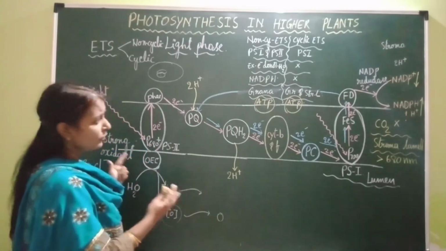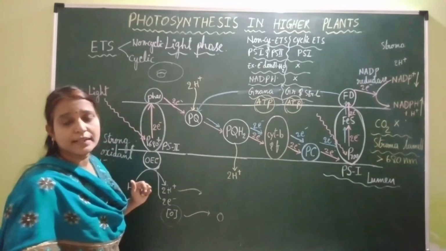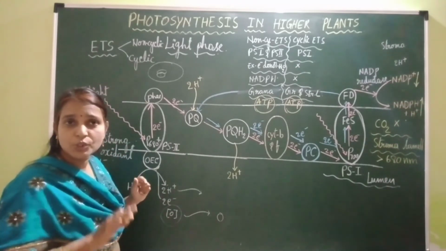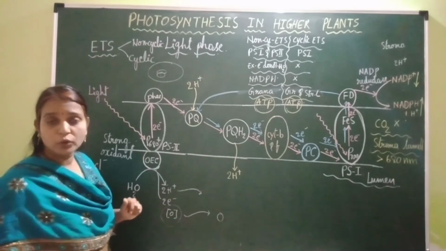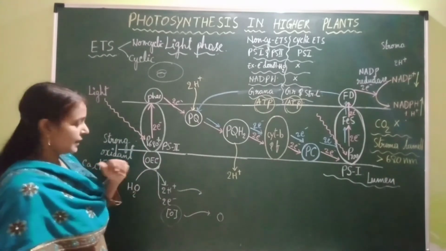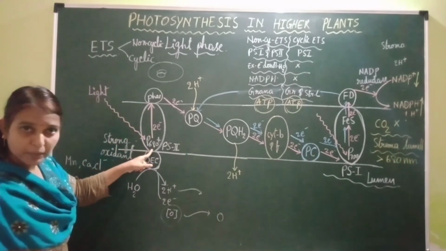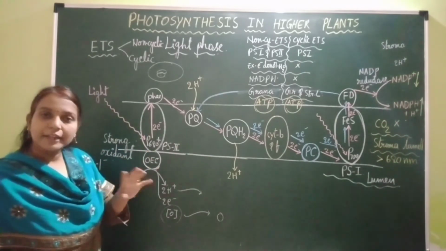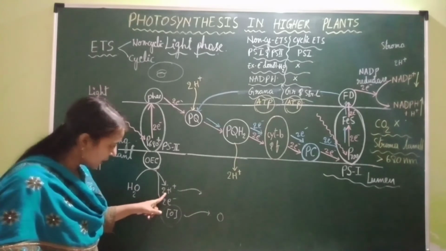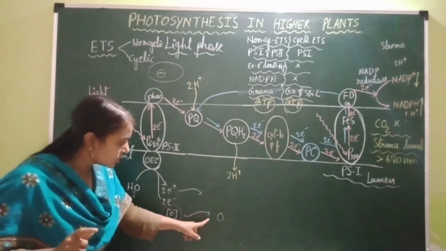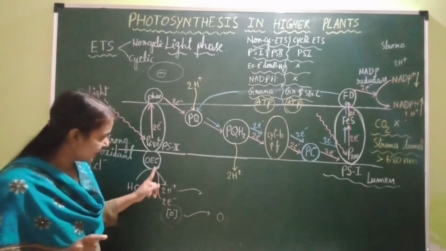So along with this non-cyclic and cyclic electron transport system, we studied all the stages of light phase. So what are the stages of light phase? First is absorption of sunlight by pigments. Second is splitting of water. Third step is release of oxygen. So oxygen is released by the splitting of water.